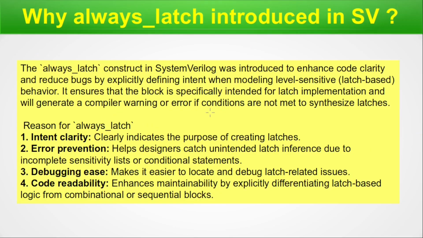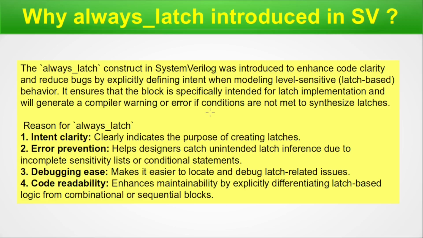In digital design, clarity and correctness are crucial, especially when dealing with storage elements like latches. SystemVerilog introduced always latch to address common issues that arise with the traditional always block by explicitly indicating that a latch is being inferred. It helps designers avoid accidental latch creation due to incomplete conditions or sensitivity lists.